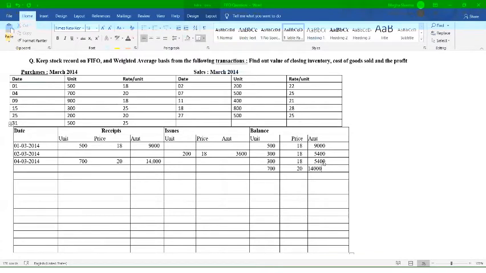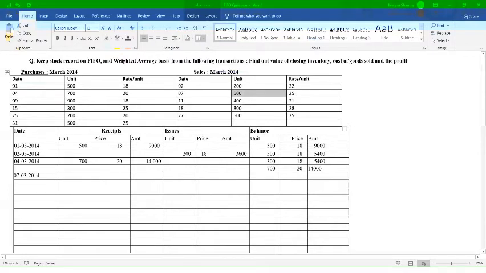Now the next transaction is on 7th of March, and that is a sale. We can mention here 7th of March, that is our sales. On 7th March you are selling, and how many units do you need to sell? That is 500 units, right?